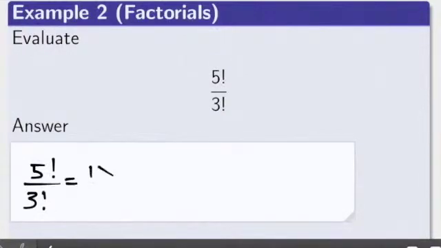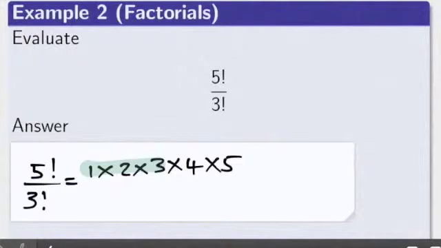Example 2, evaluate 5 factorial over 3 factorial. 5 factorial can be computed by multiplying all the integers from 1 up to 5. Notice that the product of 1, 2, and 3 is in fact 3 factorial, and in the denominator we have 3 factorial.